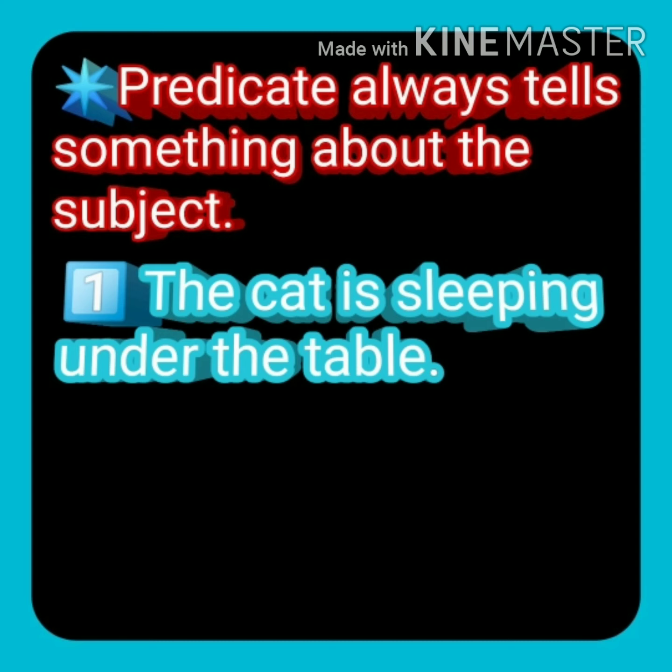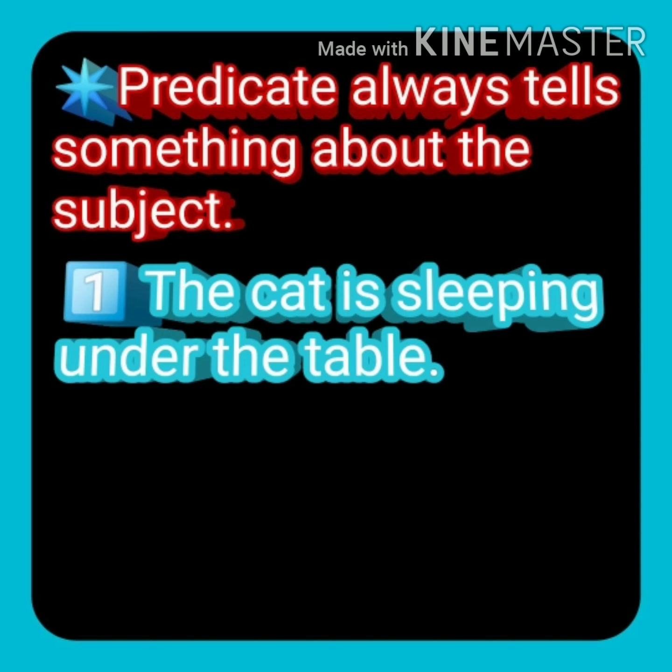The cat is sleeping under the table. Who is sleeping under the table? The cat. It means the cat is subject and which group of words are telling us more information about the cat? The action of the cat is sleeping under the table.